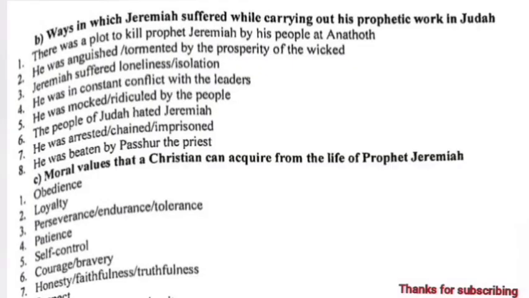Question 5b. Ways in which Jeremiah suffered while carrying out his prophetic work in Judah. There was a plot to kill Prophet Jeremiah by the people of Anathoth. He was ambushed by the prosperity of the wicked. Jeremiah suffered loneliness. He was in constant conflict with the leaders. He was mocked. The people of Judah hated Jeremiah. He was arrested. He was beaten by Pashhur, the priest.